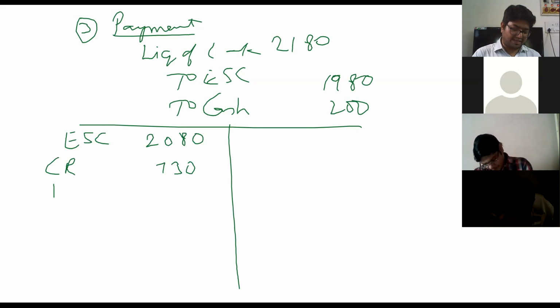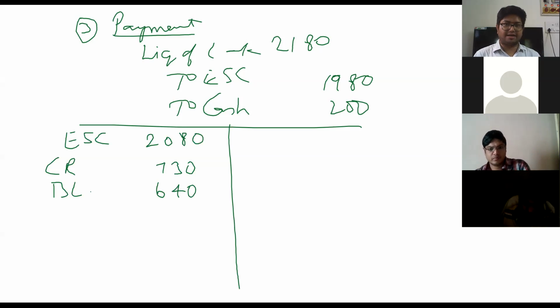Then there is a bank loan 640. Bank loan is 640. And then debentures, it is 500.